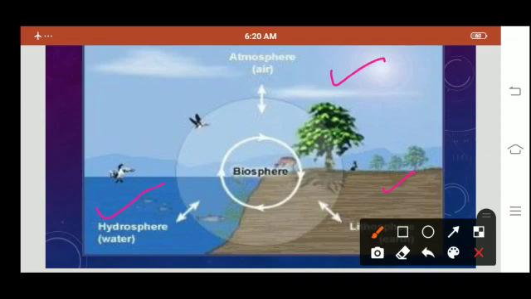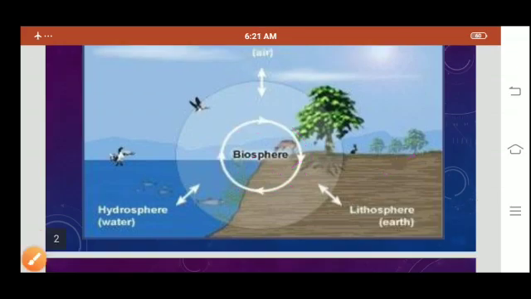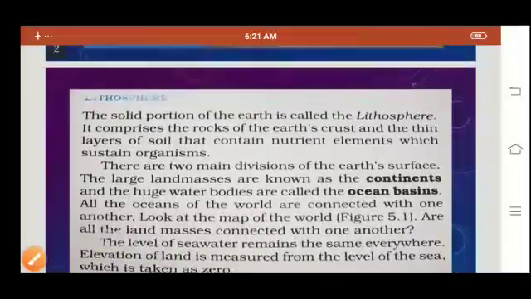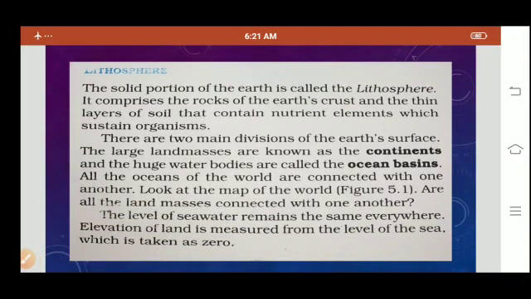Then we studied about the biosphere. The biosphere is the narrow zone where we find land, water, and air together, which contains all the forms of life. So we studied about lithosphere, atmosphere, hydrosphere, and biosphere. Then we studied about lithosphere in detail. We studied that the solid portion of the earth is called the lithosphere. It is made of rocks and earth crust.